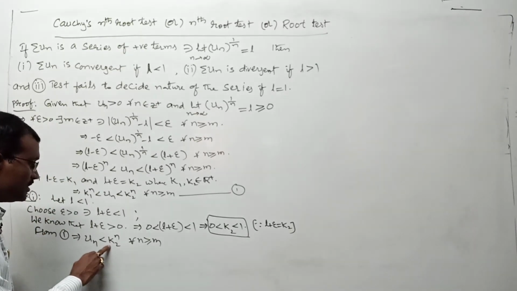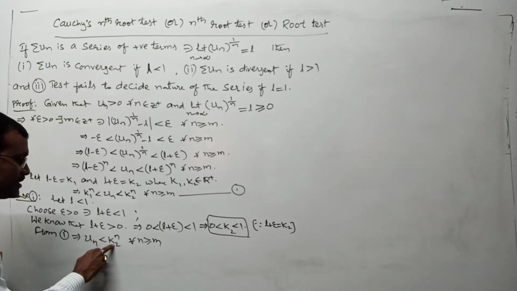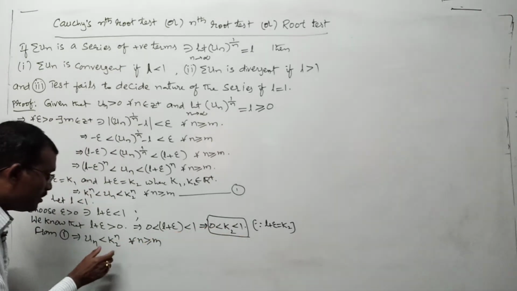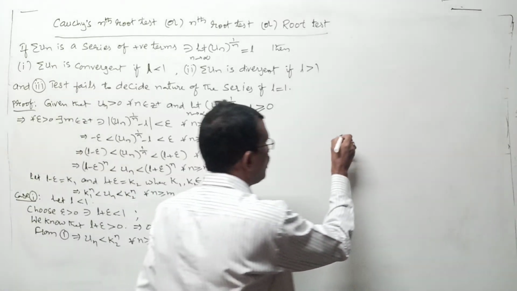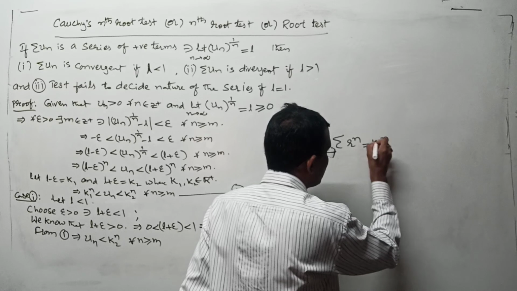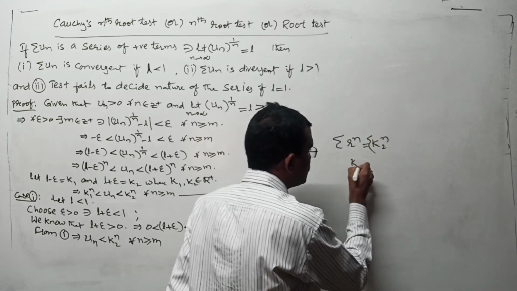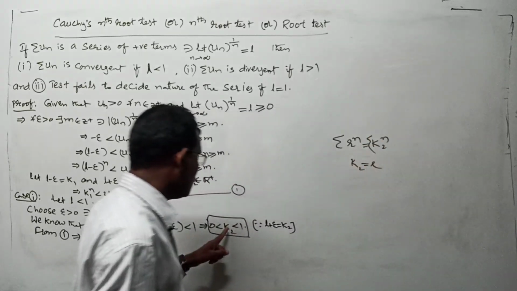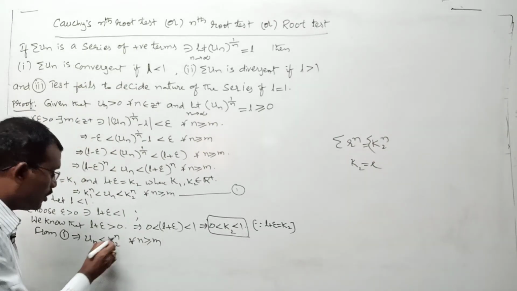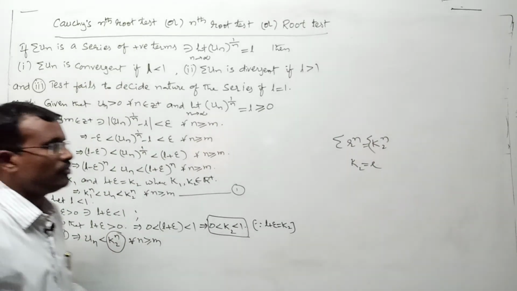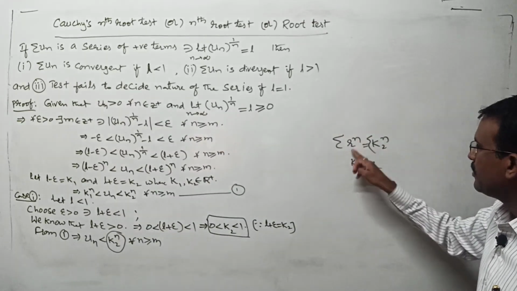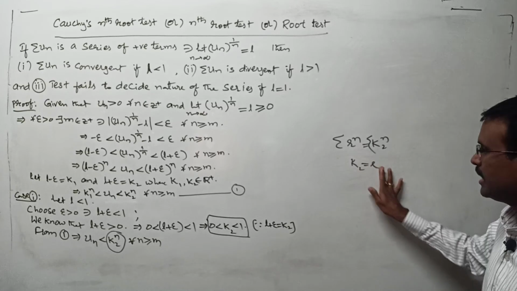Un is less than k2 power n, and k2 lies between 0 and 1, where this is in the form of sigma r power n. Sigma r power n is sigma k2 power n, where k2 is equal to r, and that k2 lies between 0 and 1. Here, for sigma k2 power n, I want to go through the nature of this series. For that I take sigma k2 power n separately, which is in the form of sigma r power n, where r equals k2, right?